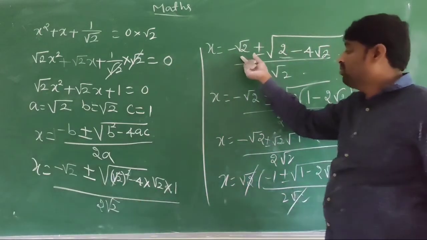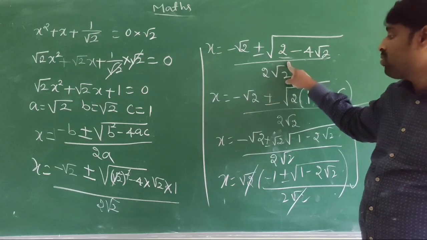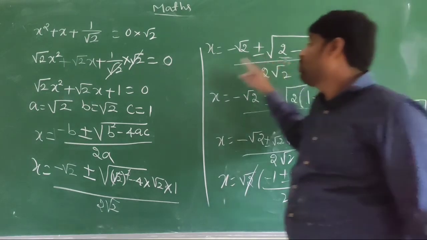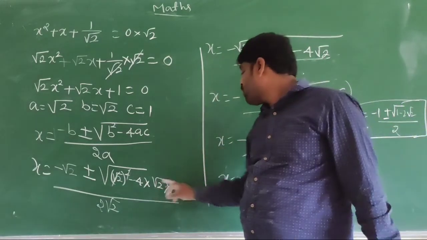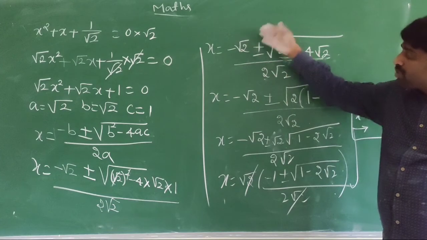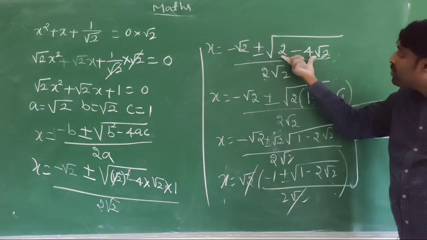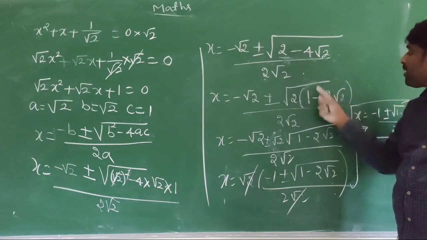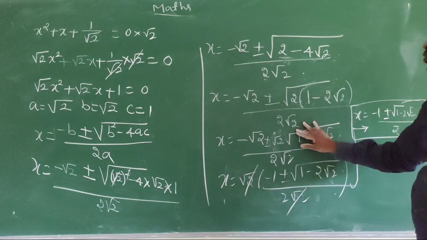The b value is root 2, so root 2 whole squared means 2, minus 4 root 2, divided by 2 root 2. Minus root 2 as it is you have to write. In this step we take 2 common: 1 minus 2 root 2, divided by 2 root 2.